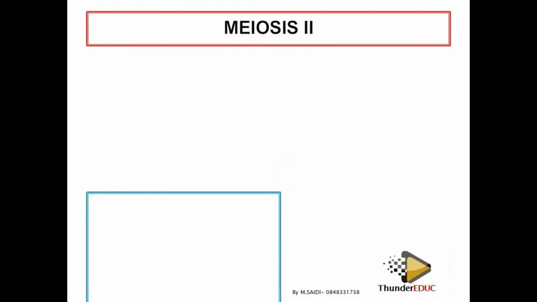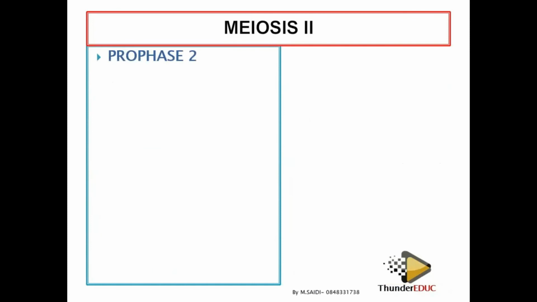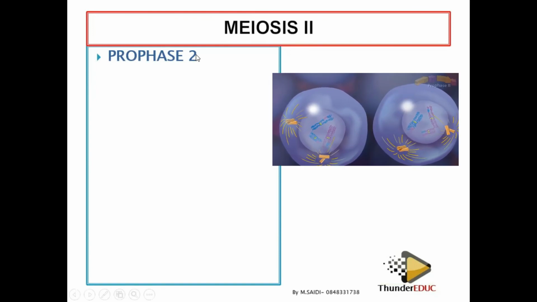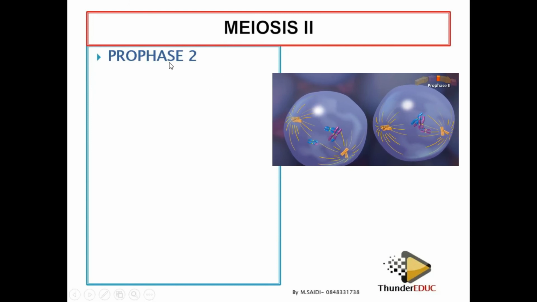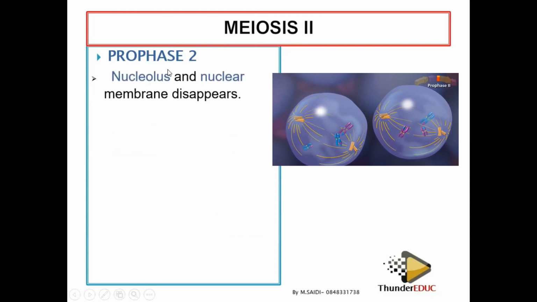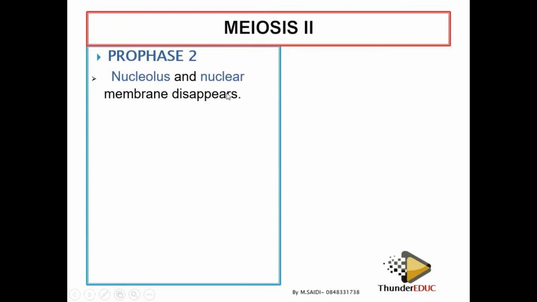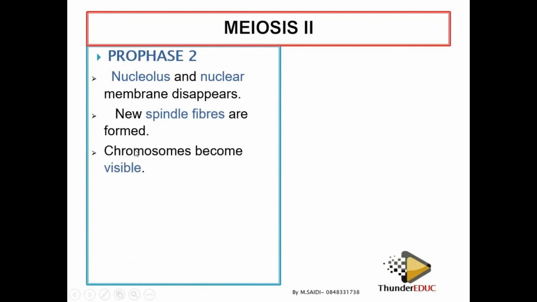So when you go to meiosis 2, what happens? Now you go to prophase 2. When it's meiosis 2, prophase becomes prophase 2. The 2 must be there. If you don't write it there, we won't give you a mark because we don't know which prophase it is. So in prophase 2, what happens? The nucleolus, remember we said that it reappeared. Now the nucleolus and the nuclear membrane disappear again. But here we don't have crossing over. The new spindle fibers start to form, and the chromosomes become visible.